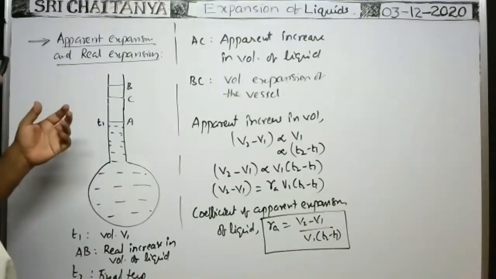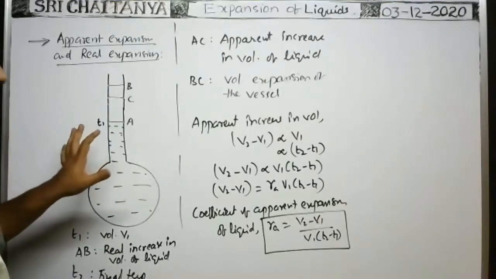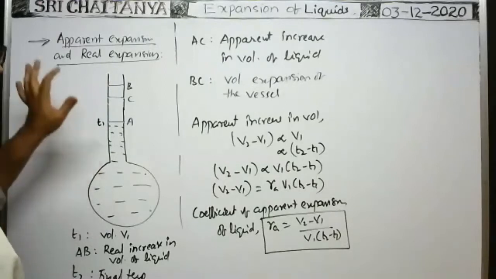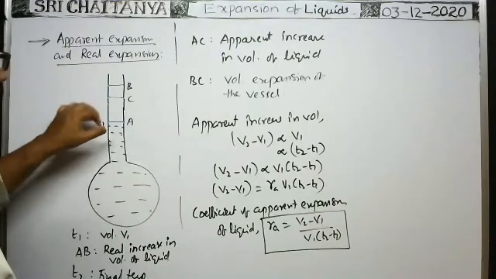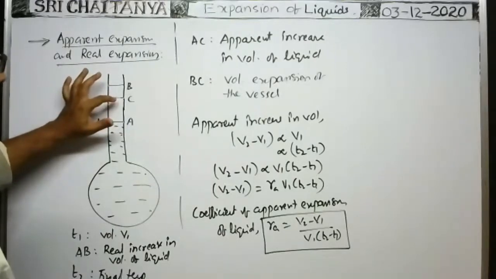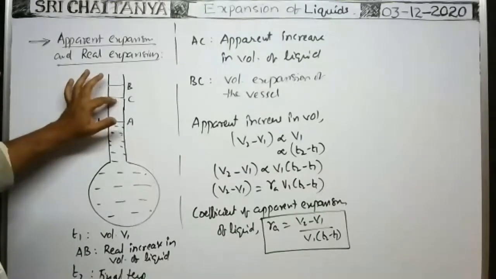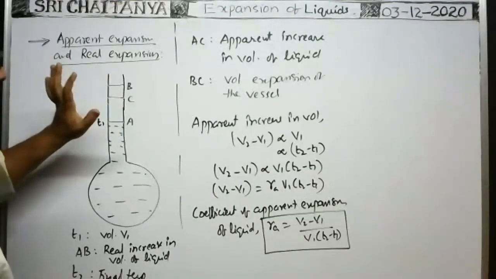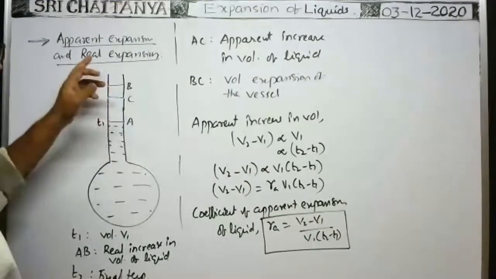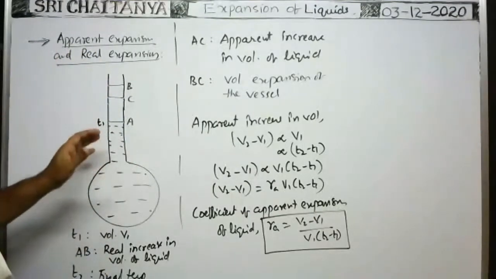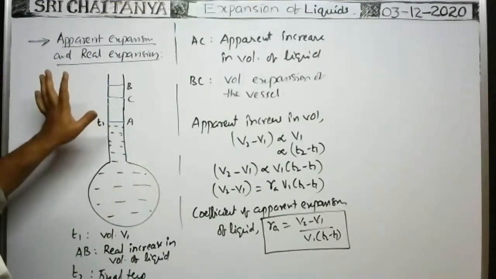If the expansion of the vessel is not considered, the liquid level goes only up to here. Then the volume of the liquid at T2 degree centigrade is only up to here. So the expansion of the liquid with respect to the vessel is called apparent expansion: the expansion of the liquid without considering the expansion of the vessel.